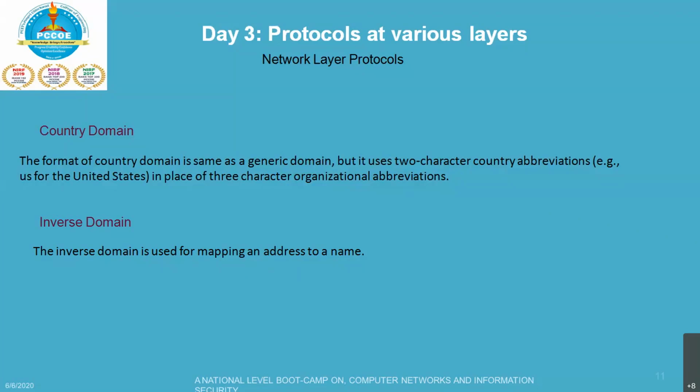It will send a query to your DNS server and ask for mapping an address to the name. That is your inverse mapping, to check whether I'm allowed to send the data or the request or not.